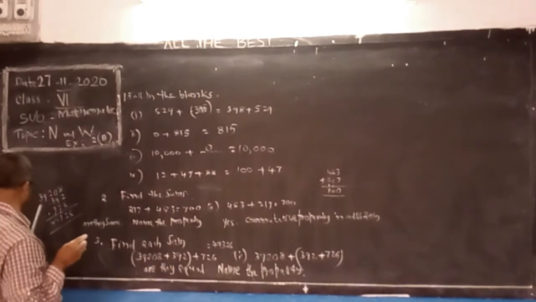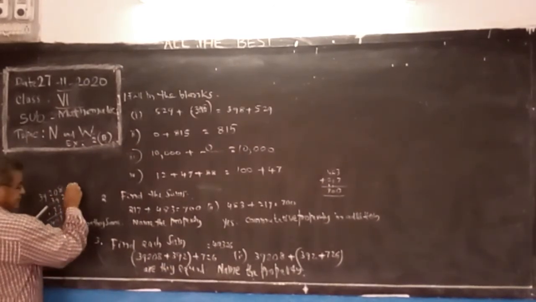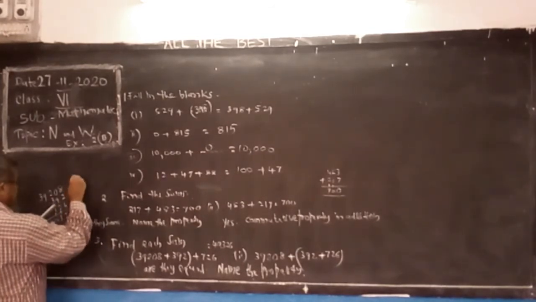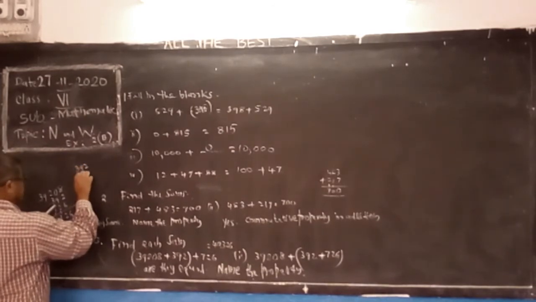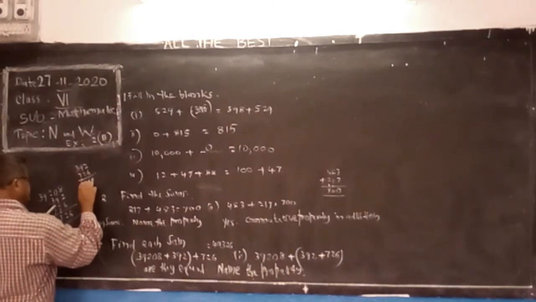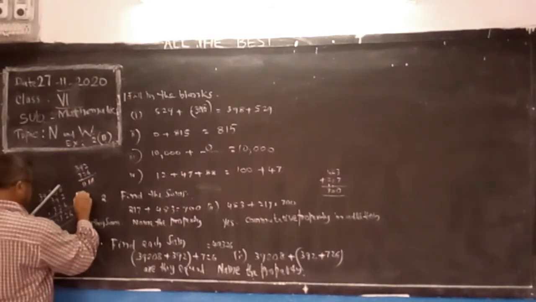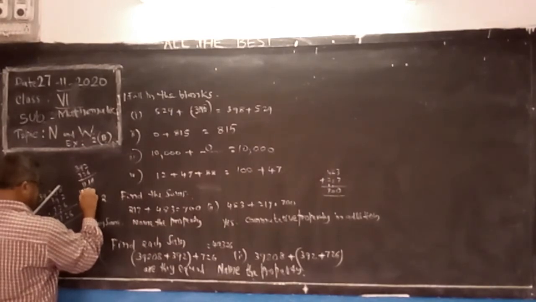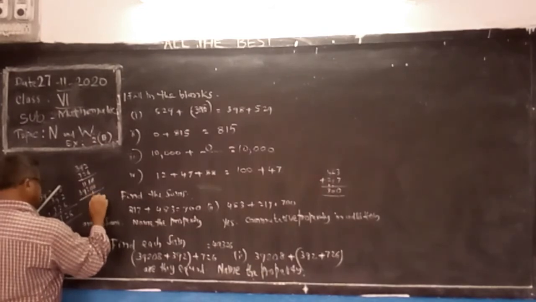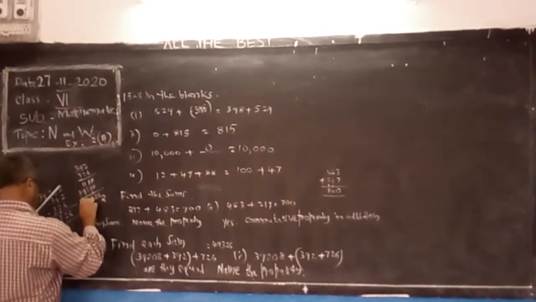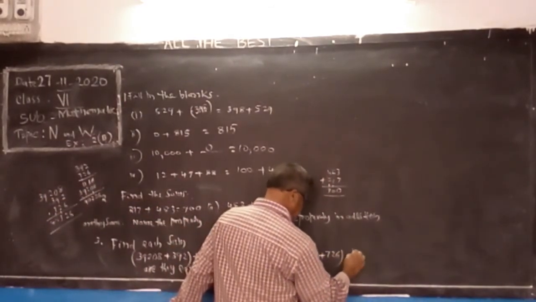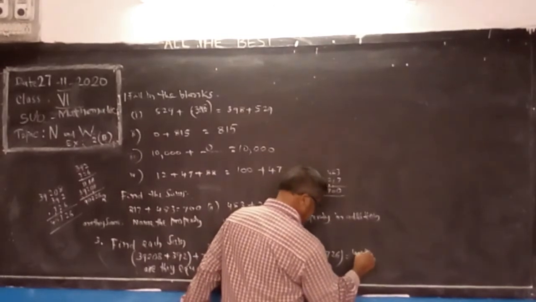Here also, add bracket-wise. We get 392 plus 726: 6 plus 2, 8, 11, and so on. Then this is added to 39,208. 8 plus 8 is 16, and so on. We get the same result, 40,326.